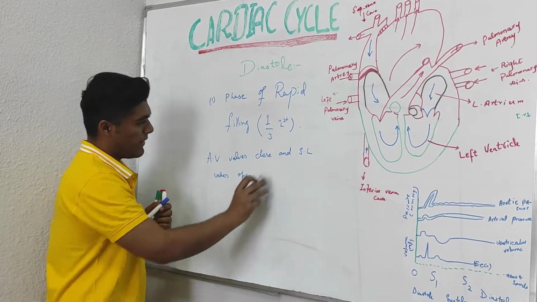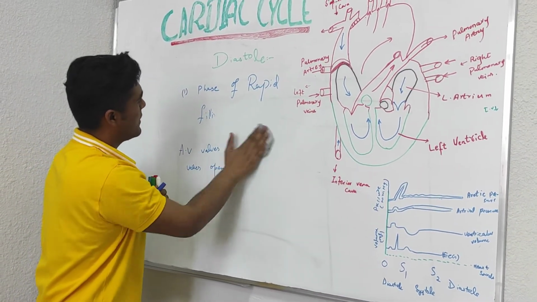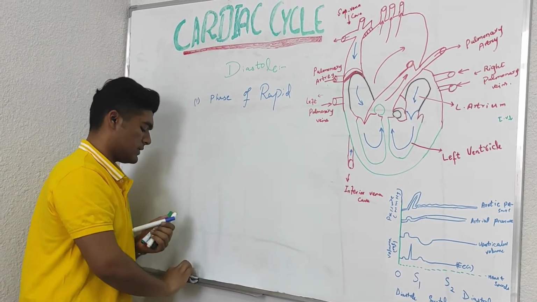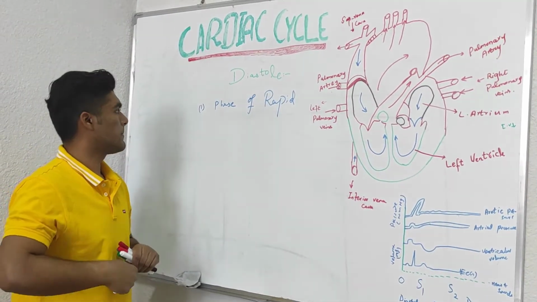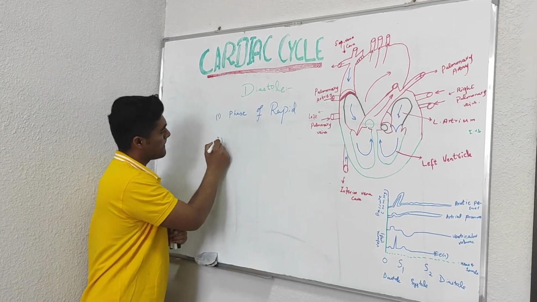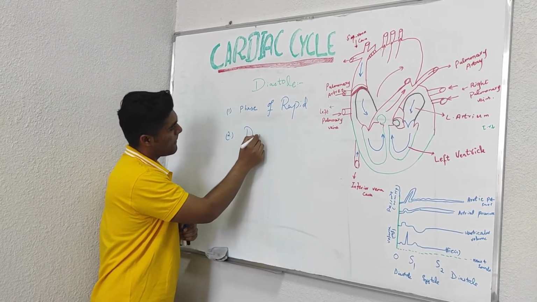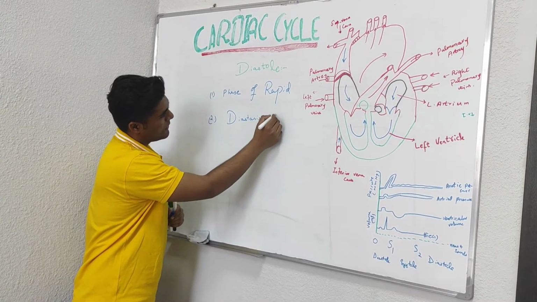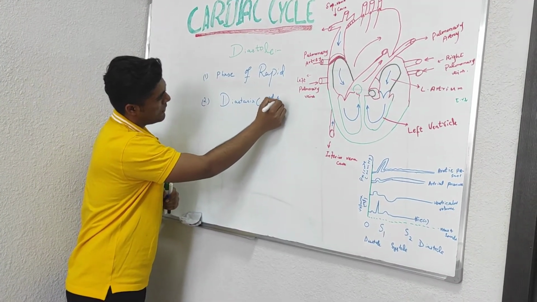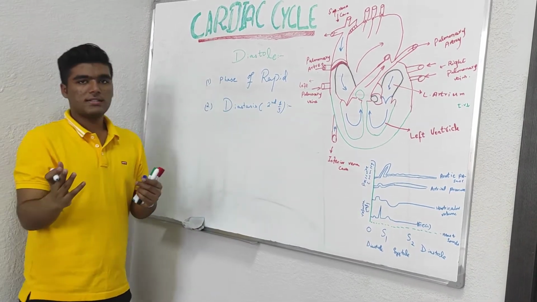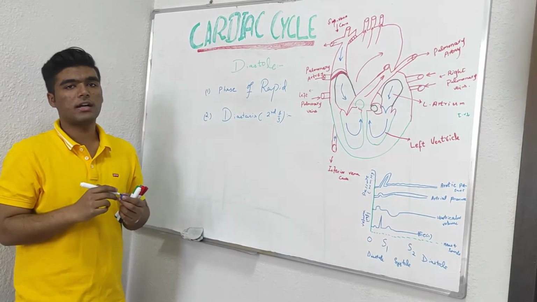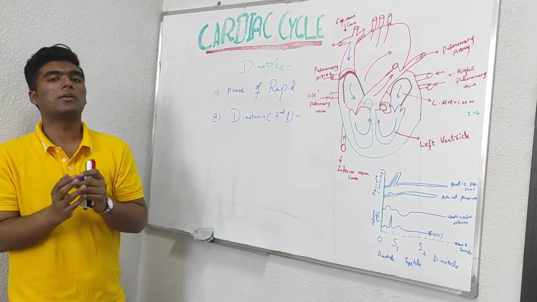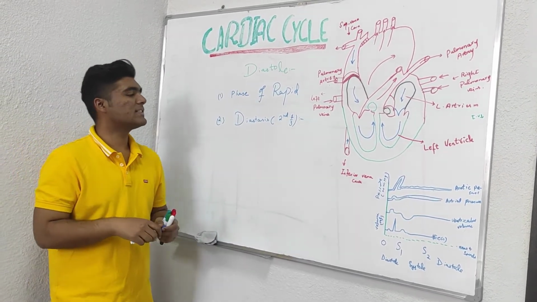The second one-third part is diastasis. In diastasis, blood from the atria is collected and then shifts into the ventricles, which is basically a simple procedure.